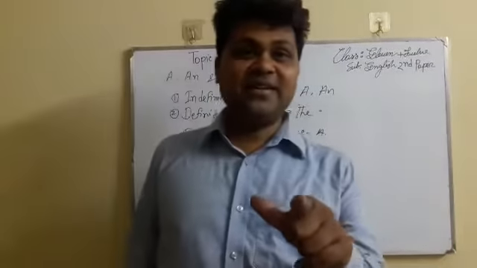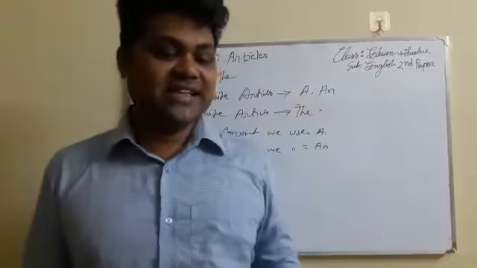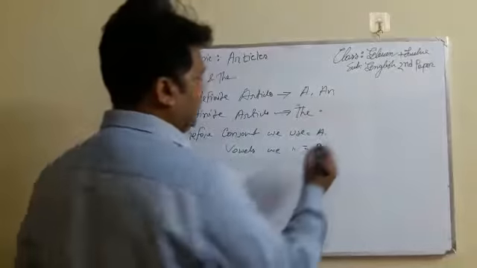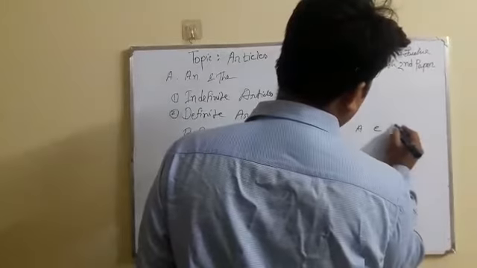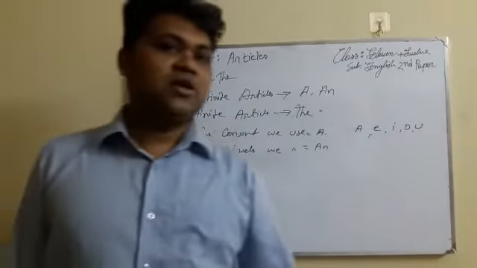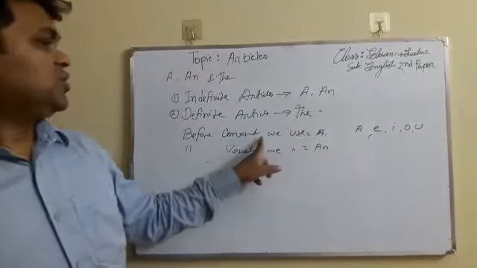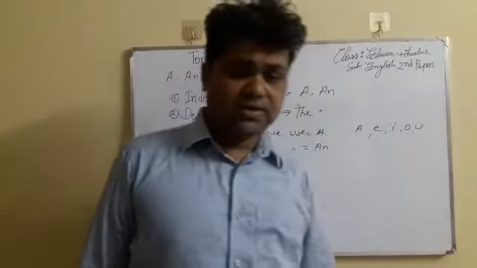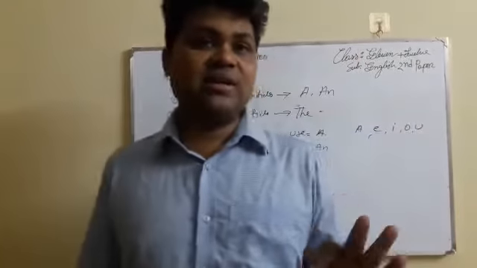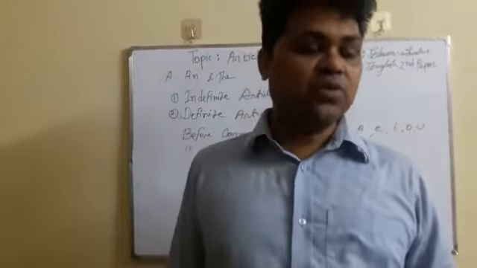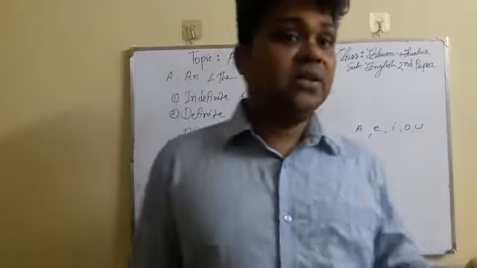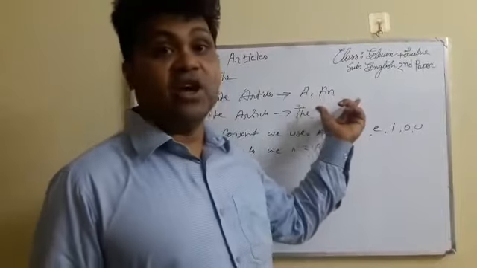And as a reminder, we have 26 letters in the English alphabet and 5 vowels, that means A, E, I, O, U. Except these 5, the other 21 are consonants. So vowel and consonant, these two are important. And another thing to think about: why do we put an article, and how? That means you know whether it is an indefinite or definite article.